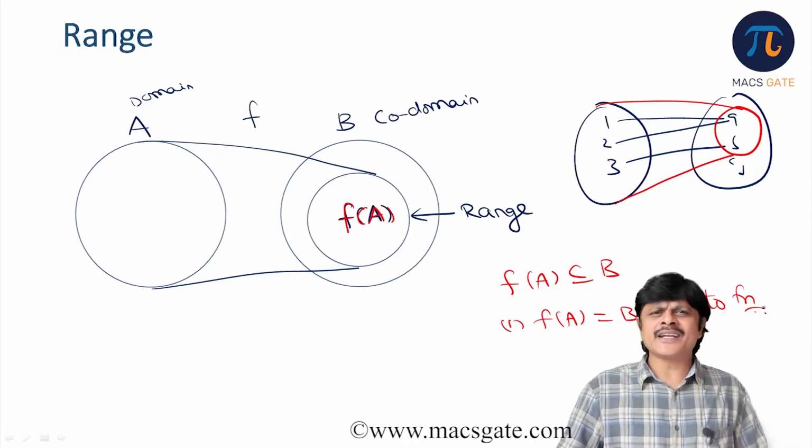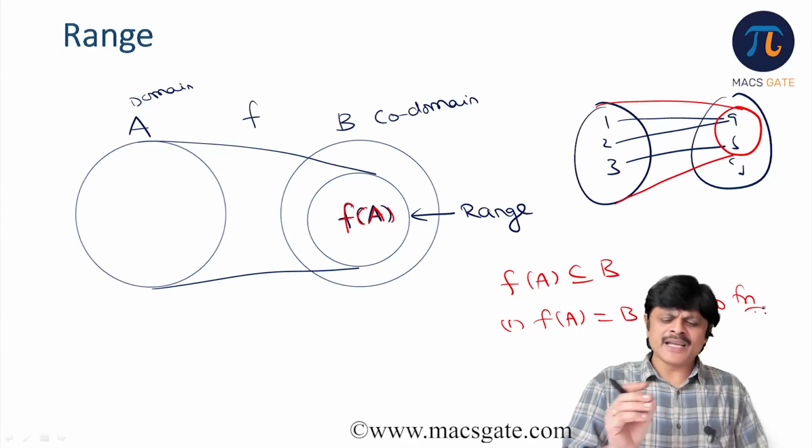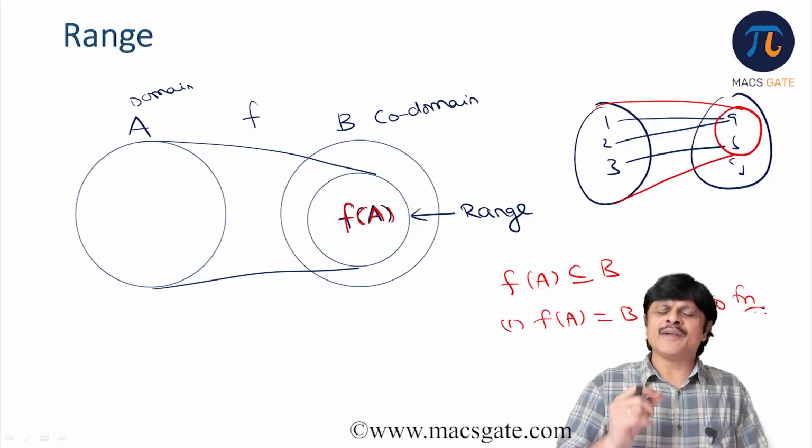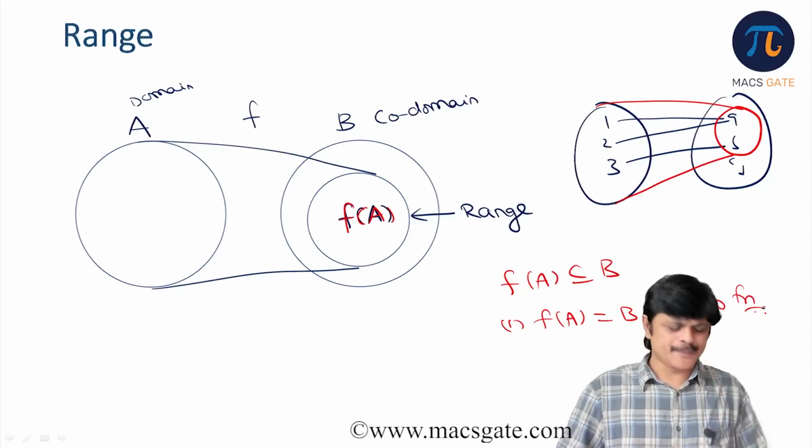So these are the definitions. Let us simply write down the definitions for onto functions, one-one functions, and we try to understand what is bijection, and how to find the inverse of a function.